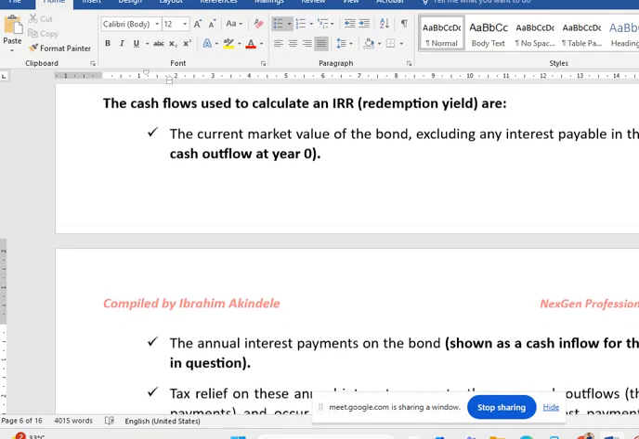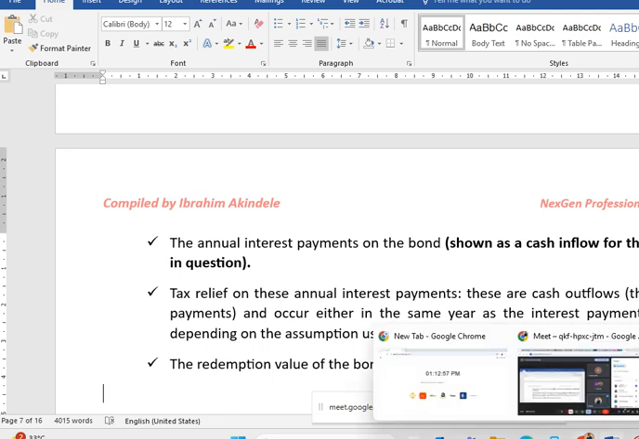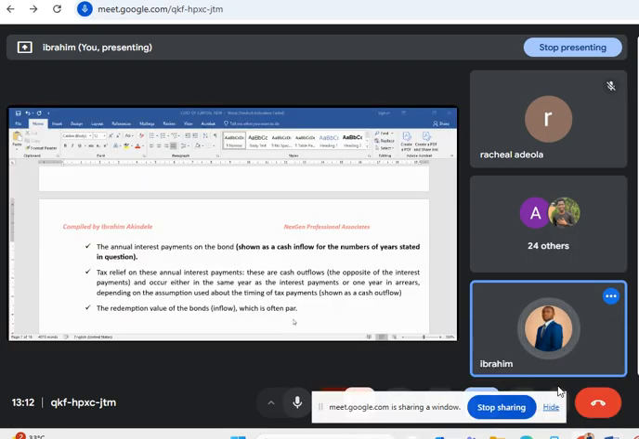As well as the tax on the interest. Of course, they will not give you tax relief. You have to charge it. If the interest is 5 naira and the tax is 30%, it will be 30% of 5 naira. That will be your outflow because there will be a relief. It will make your interest rates reduce. We will get there.